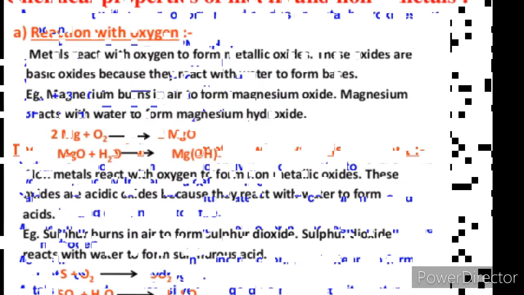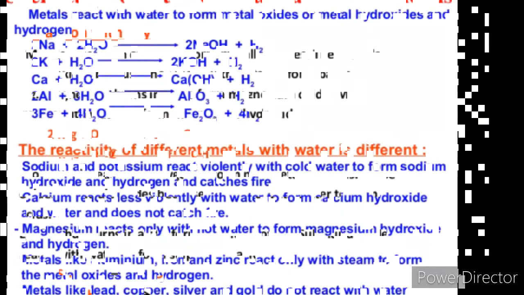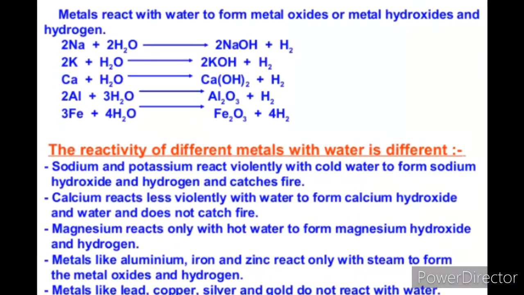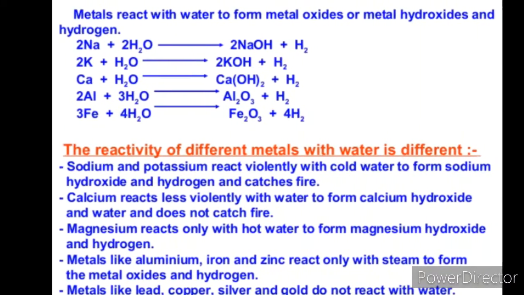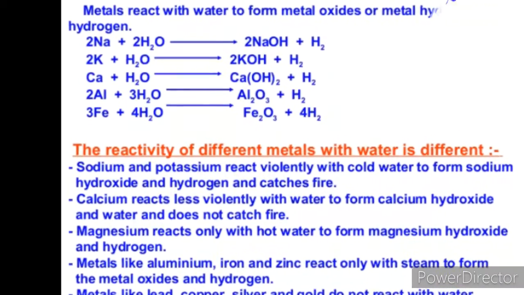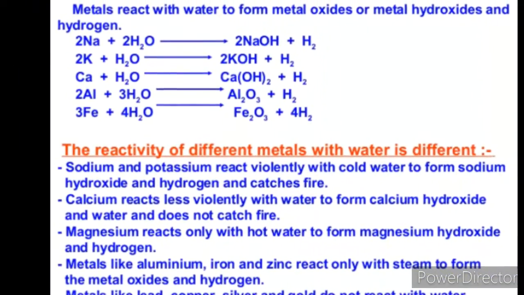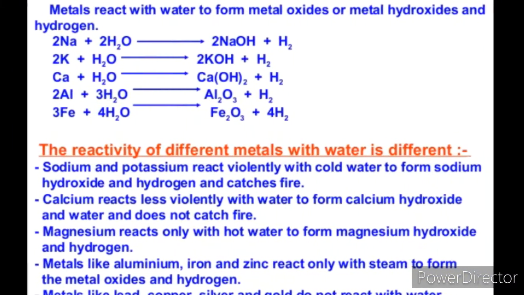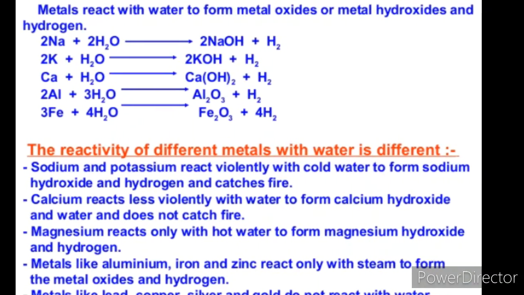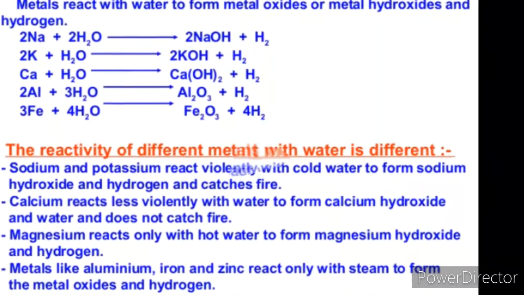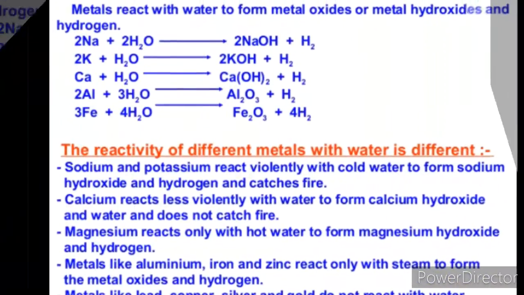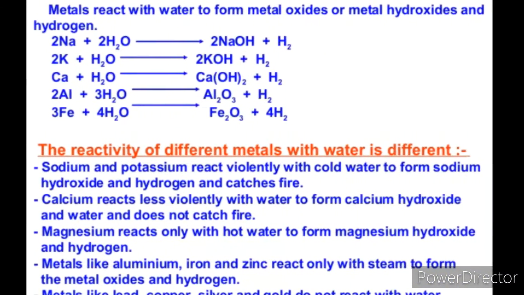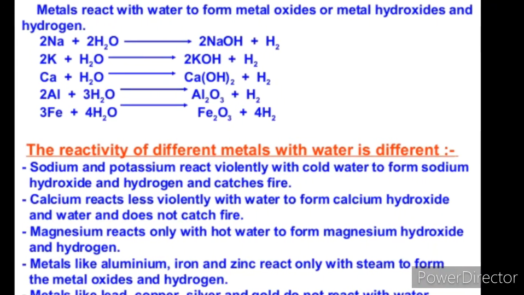Moving on, reaction with water. Metals react with water to form metal hydroxides and hydrogen. The reactivity of different metals with water is different. Sodium and potassium react violently with cold water to form sodium hydroxide and hydrogen, and catch fire. Metals like aluminium, iron, and zinc react only with steam to form the metal oxides and hydrogen. Metals like lead, copper, silver, and gold do not react with water.